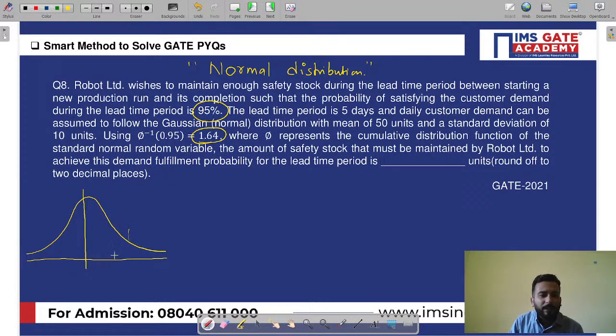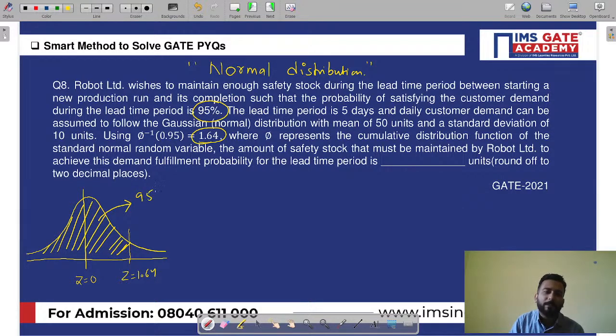So z equal to 0 is exactly in the middle. Here it will be z equal to 1.64. Now what is your 95%? This area is representing the service level required, and this is the 95% area. Simple, job done.